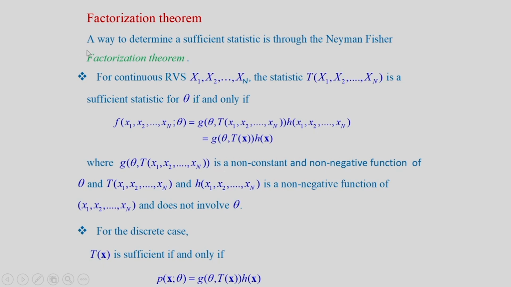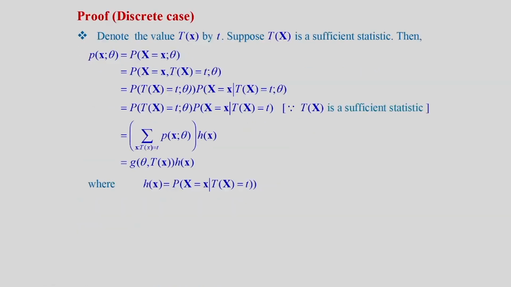So, we have introduced the factorization theorem. We will try to prove this considering the discrete random variables x1, x2 up to xn. Let us denote the particular value of T(x) by small t, that is small t is equal to T of small x1, small x2 up to small xn.